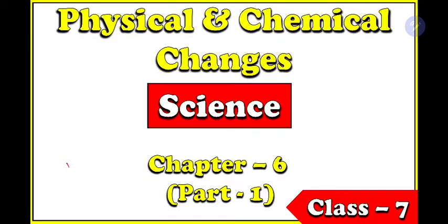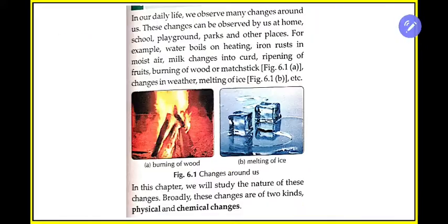In today's class, we'll start a new chapter. This is chapter 6. The name of the chapter is Physical and Chemical Changes. That means in this chapter, we'll be discussing mainly the different physical and chemical changes that occur around us. Okay, so let us begin.